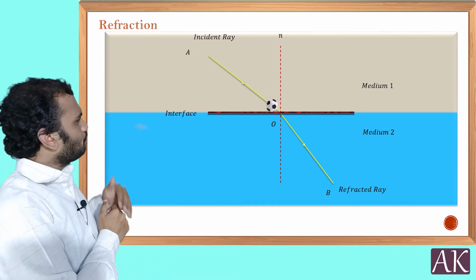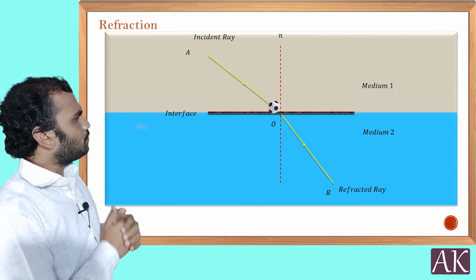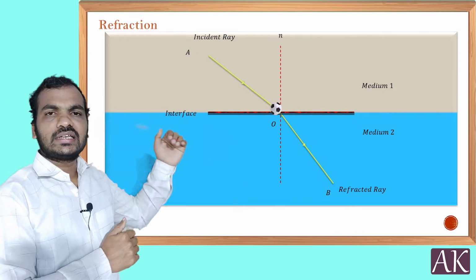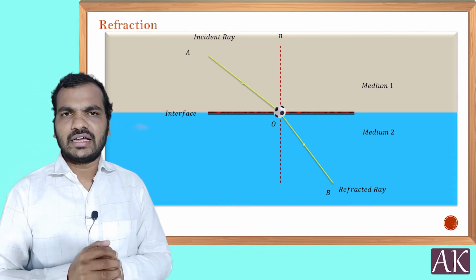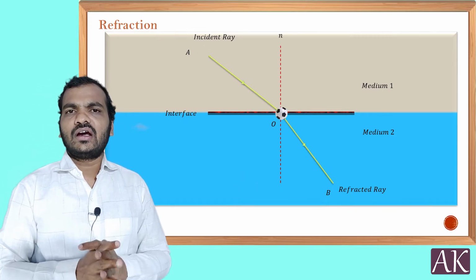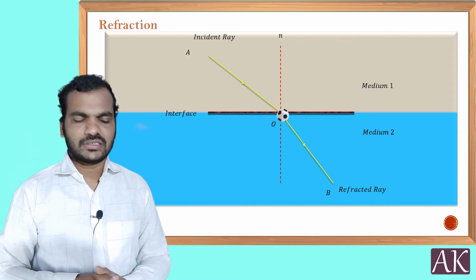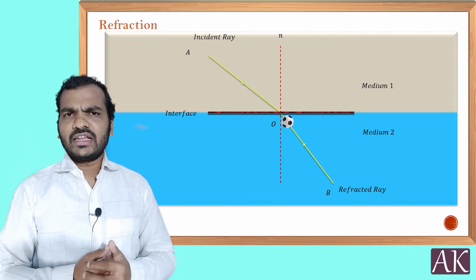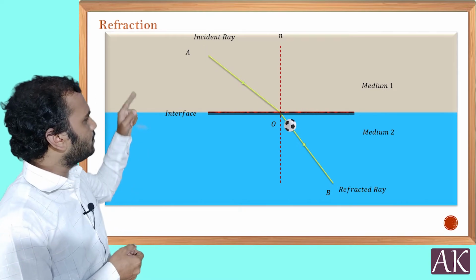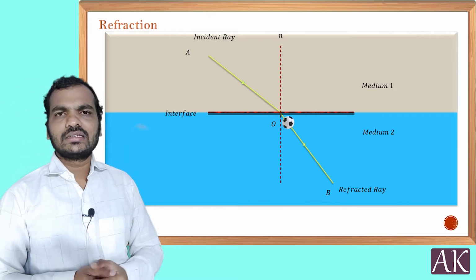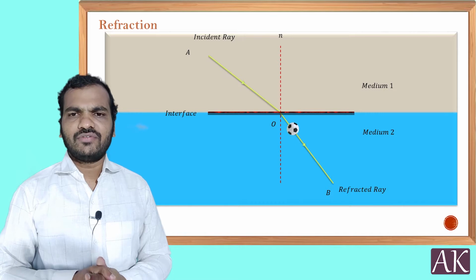Now you can see it is incident at a certain point and in a certain direction, and when it moves in the second medium, it moves in some other direction. This is the way we define refraction. To define refraction, we can say: the bending of light on entering from one medium to another medium is called refraction.